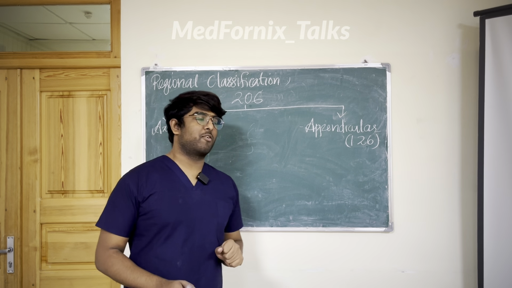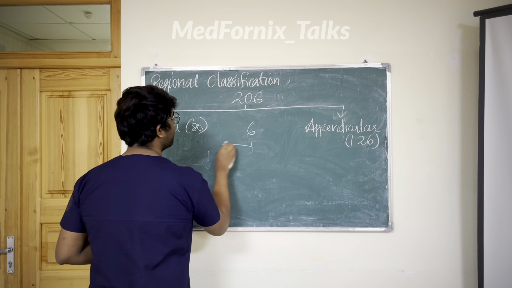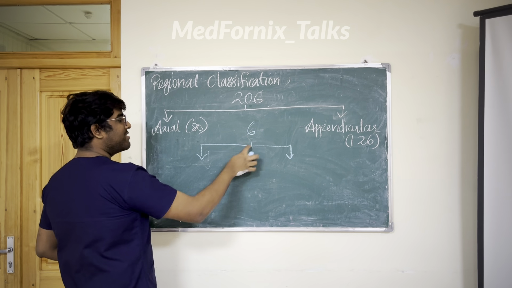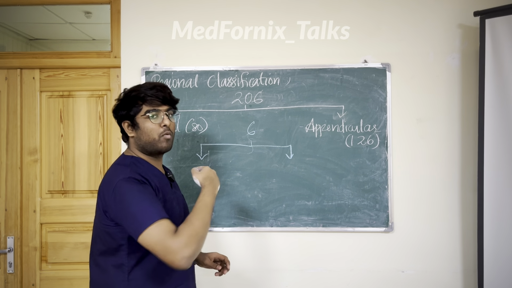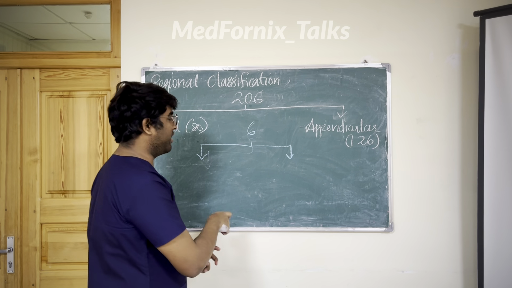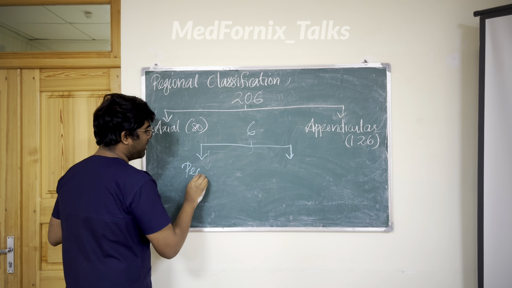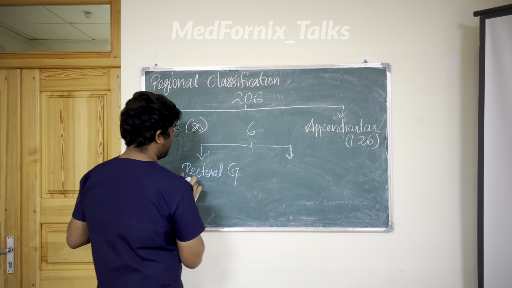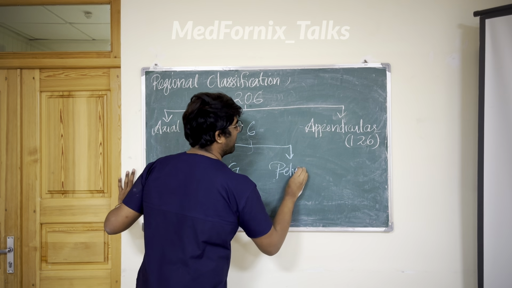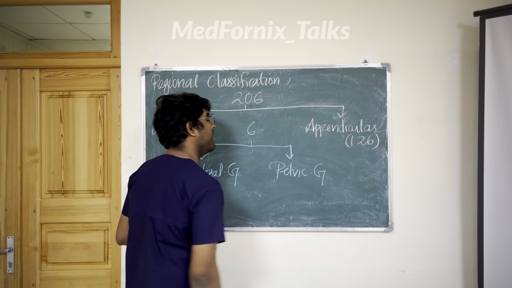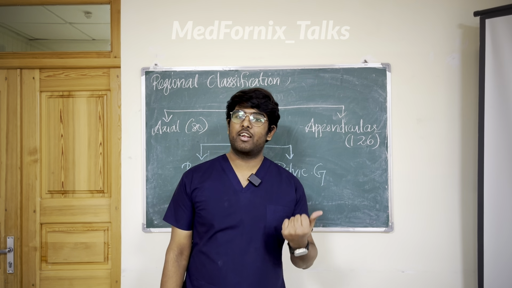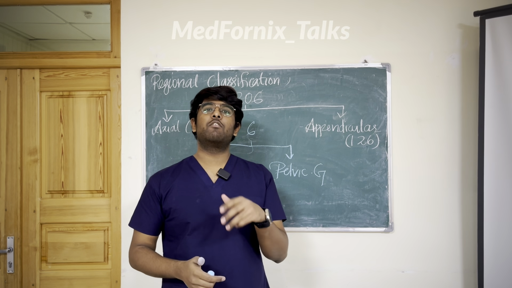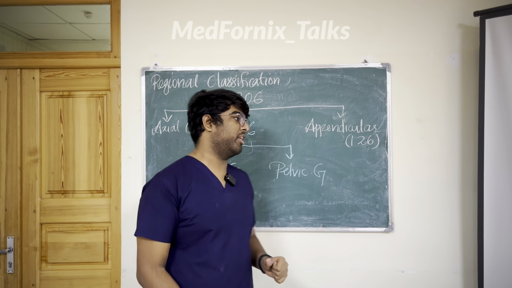Now we will talk about the 6 bones right now. The 6 we can classify into 2. I am not teaching you maths, don't worry. I hope you understand, all limbs together 120 and the balance 6 we are talking about now. These are the pectoral girdle and the pelvic girdle. What is pelvic girdle and what is pectoral girdle? The pectoral girdle is on the shoulder side, forming the shoulder joint, and the pelvic girdle is on my hip, forming the hip joint.